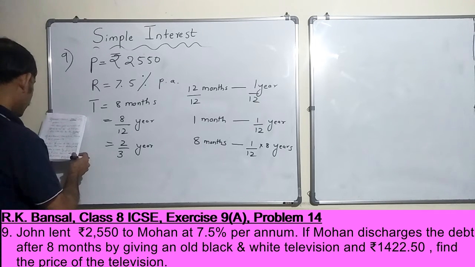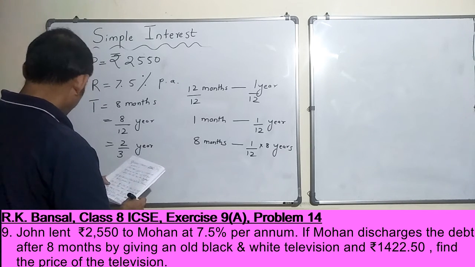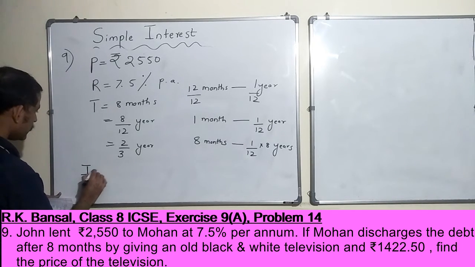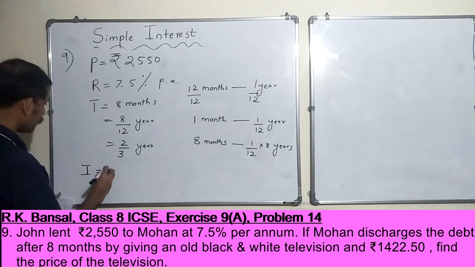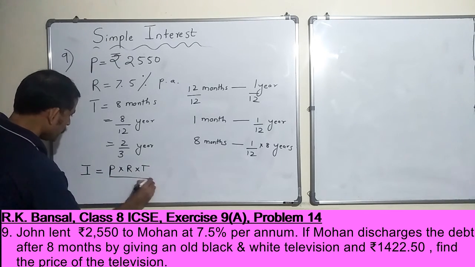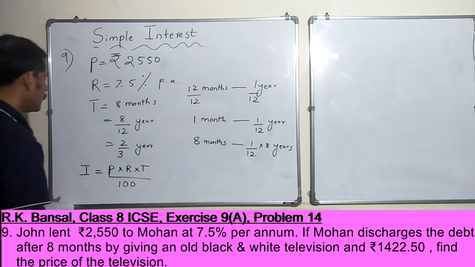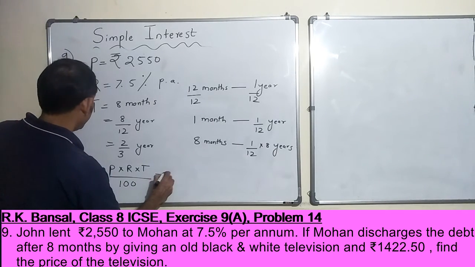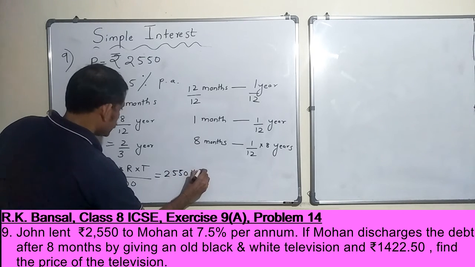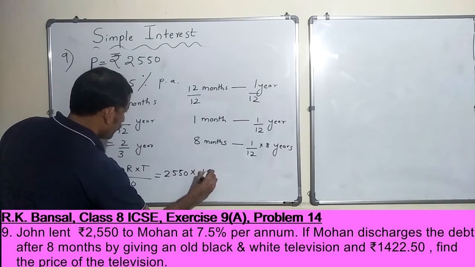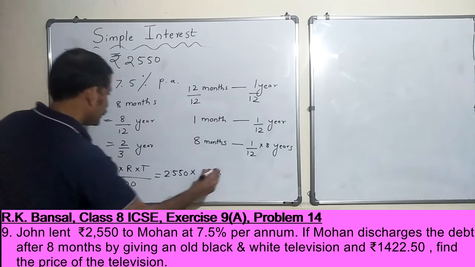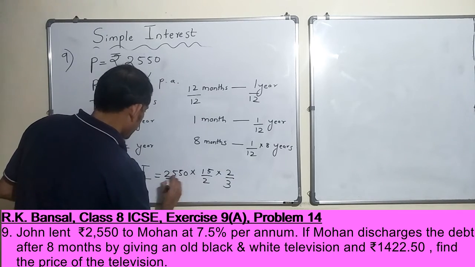And what else do we know? We know everything, right? So what would be the interest in this case? Interest payable at the end of 8 months would be P into R into T by 100. So what is P? 2550. R is 7.5, I can also write it as 15 by 2, into T is 2 by 3, and 100 is here.